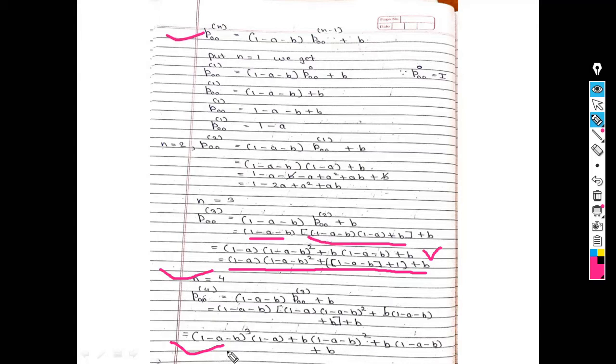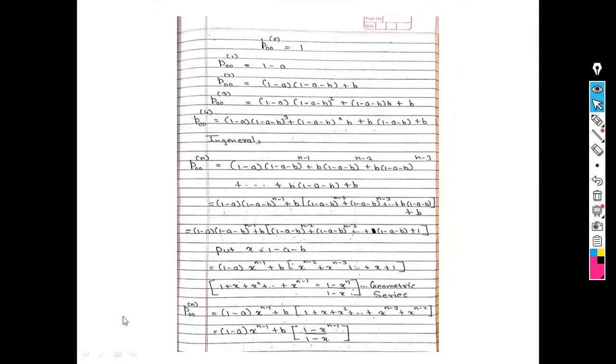Now see, some pattern is followed here. See, the answer of P00 raised to 3 and the answer of P00 raised to 4. So I write here again all the steps. P00 is 1, P00 raised to 1 is 1 minus A, P00 raised to 2 is 1 minus A minus B plus B. See, P00 raised to 3 and P00 raised to 4. Now these two steps are very important.